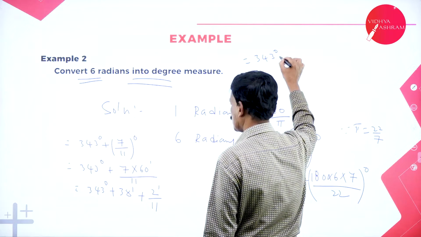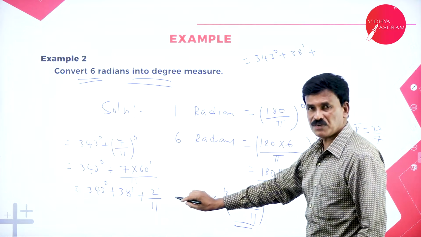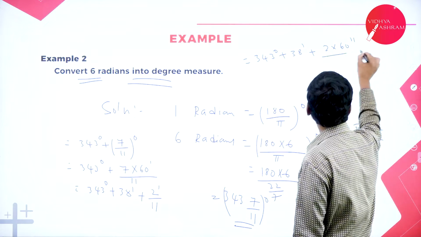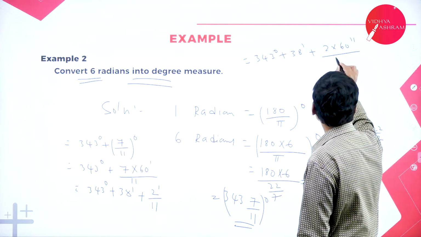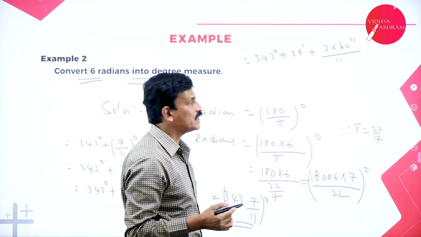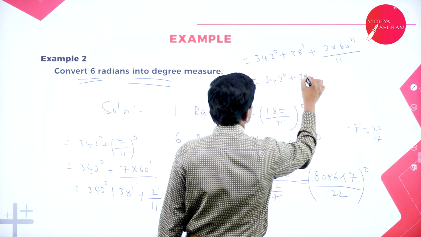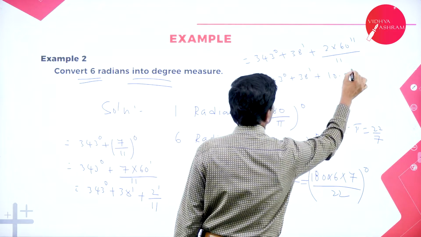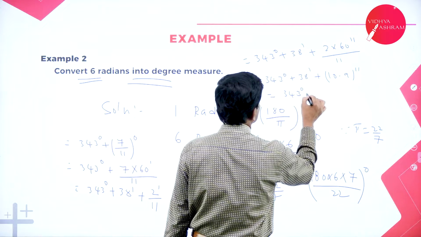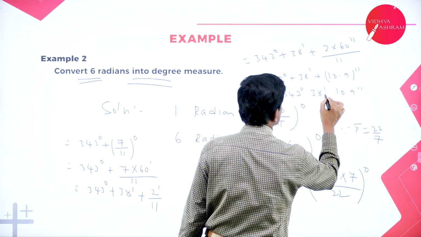For conversion of this we are going to multiply with 60 seconds: 2 into 60 divided by 11. 60 into 2 is 120 divided by 11, approximately 10.9 seconds. So this can be written as 343 degrees, 38 minutes and 10.9 seconds.